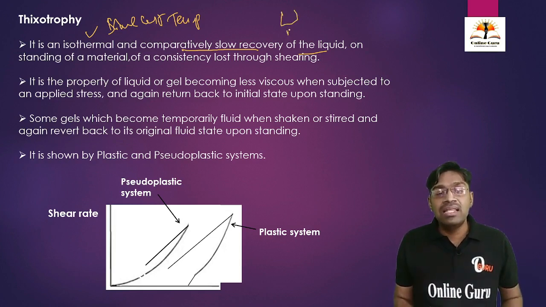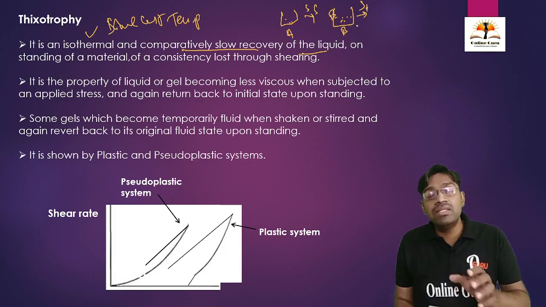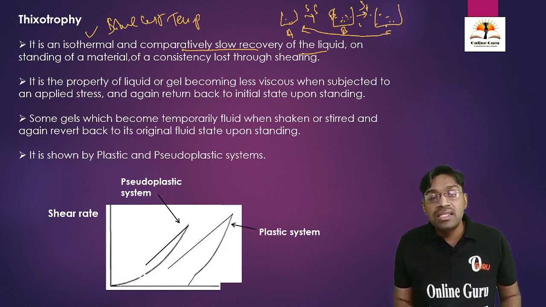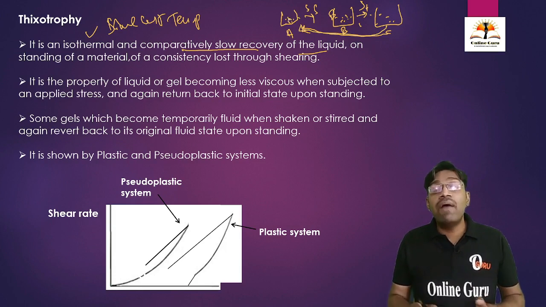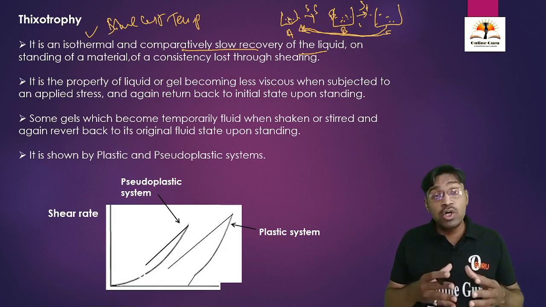Suppose this is A and this is B. This is a viscous solution. We are going to apply shearing stress. This is going to become a less viscous solution. Upon standing, that is, upon removal of shearing stress, we get C. This C has the same viscosity as that of A. It means that upon standing or removal of shearing stress, this system is again going back to normal. That is, it is going to have its original viscosity. This is what is called thixotropy.